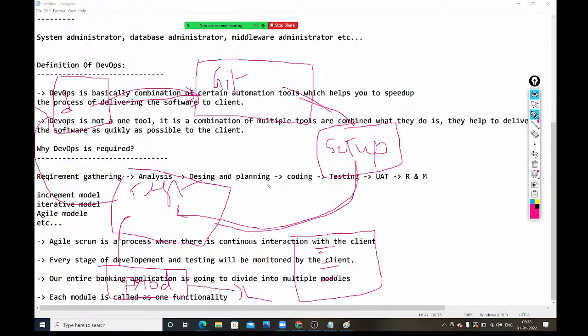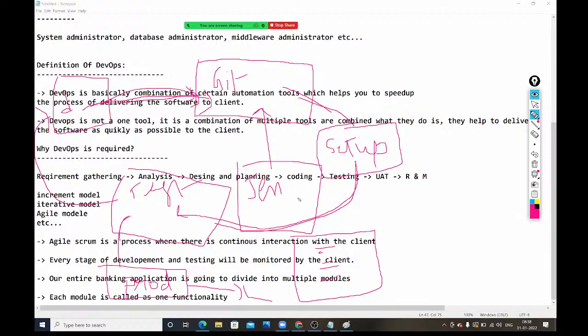So now, what we are going to do is use one tool called Jenkins. Jenkins is integrated with the Git repository. Whenever a developer uploads the code into the Git repository, Jenkins immediately gets the notification.